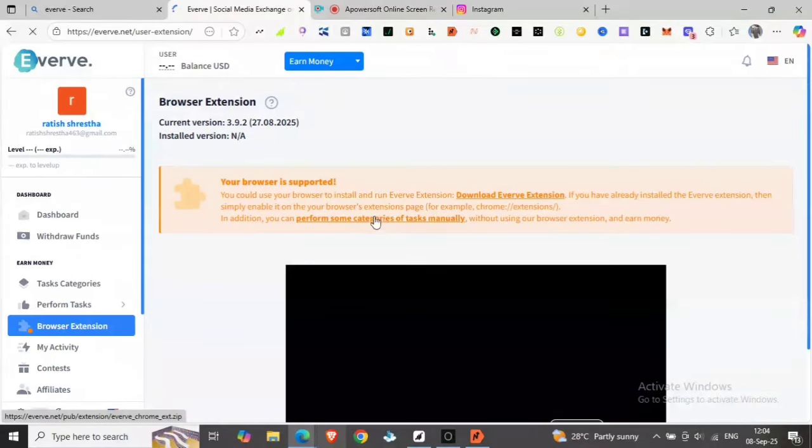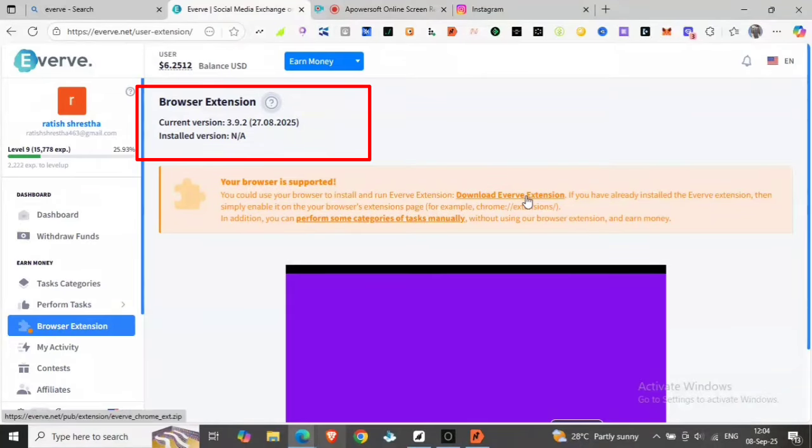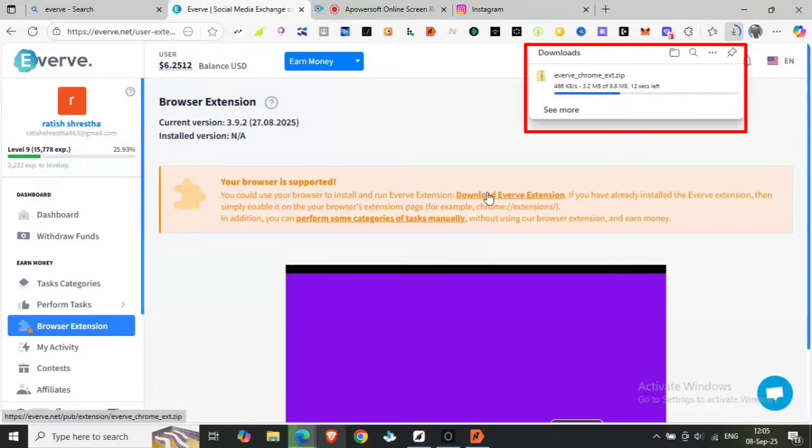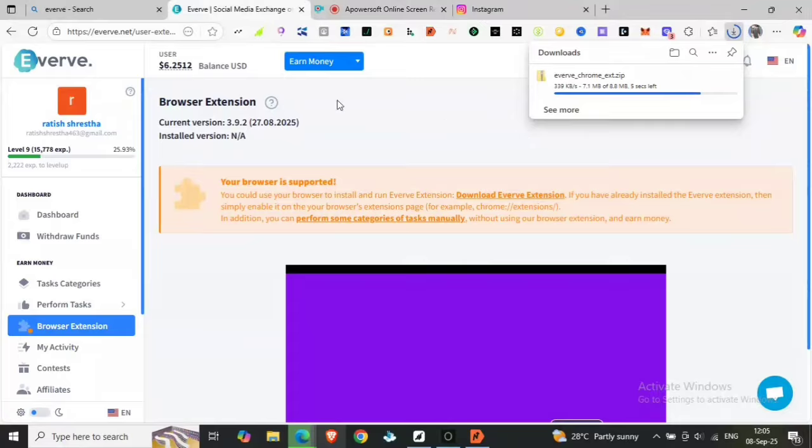this page will open where you can see the current version is 3.9.2, which was released on August 27. When you click and download the extension, it gets downloaded. You can see on the download page, the downloaded section is being downloaded. It's downloaded in a zip file.